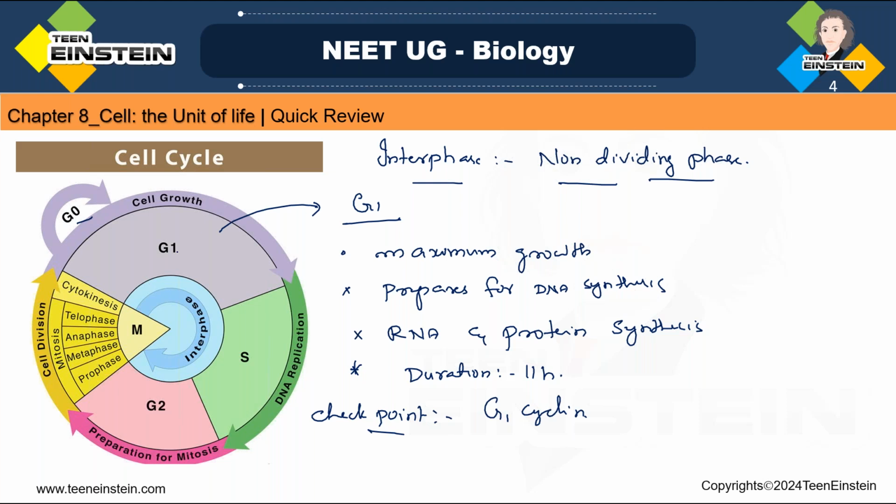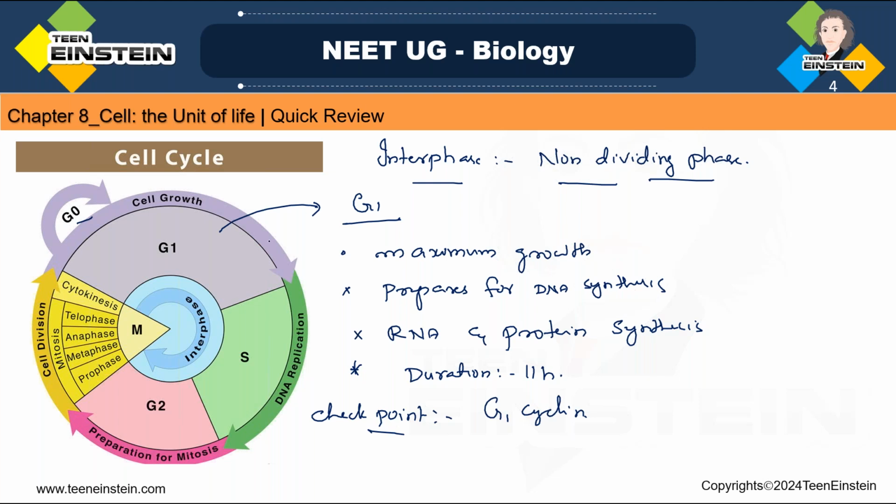Next, if everything is fine, definitely the cell will move to the S phase, right? See here, maximum cell growth is taking place in which stage? G1 stage, and that prepares for the DNA synthesis. In G1 phase, what is happening? Preparation for DNA synthesis. And RNA and protein synthesis is taking place during which stage? G1, S or G2?